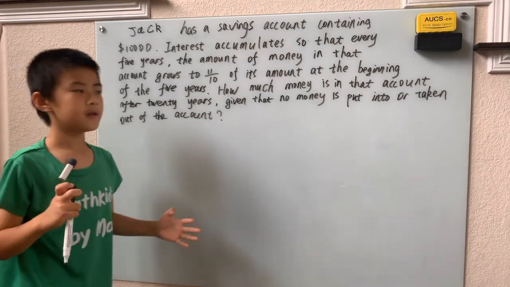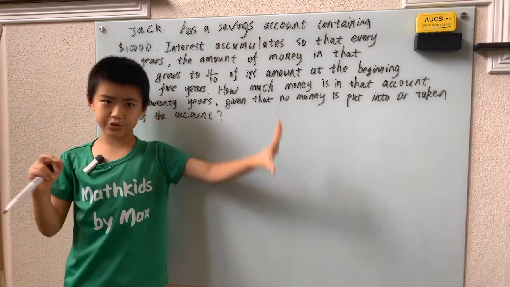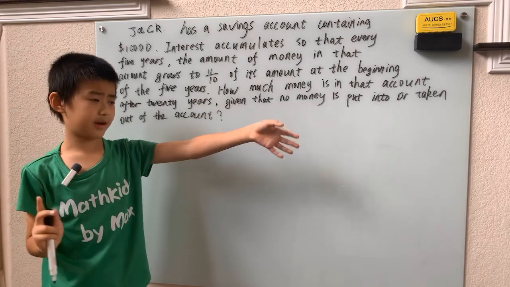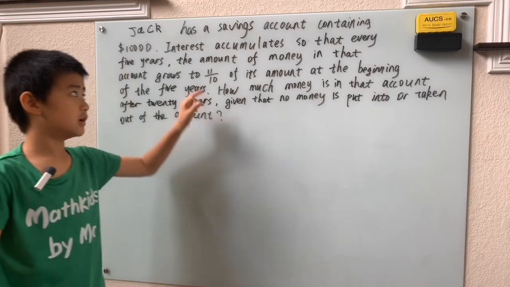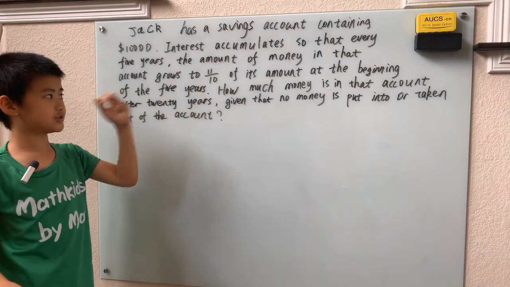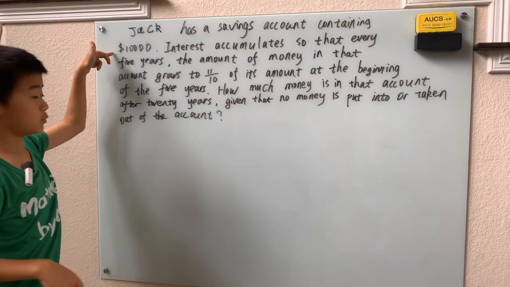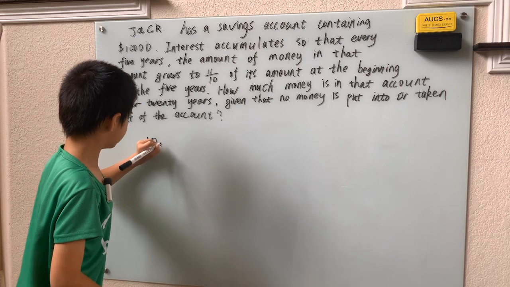Well, what this means is we're not putting in extra money, or we're not taking out money to use to buy more things. That means we're just multiplying. We're just doing things to this 11/10ths. And first we're starting with this 10,000 bucks. Of course, that's what we're starting with.